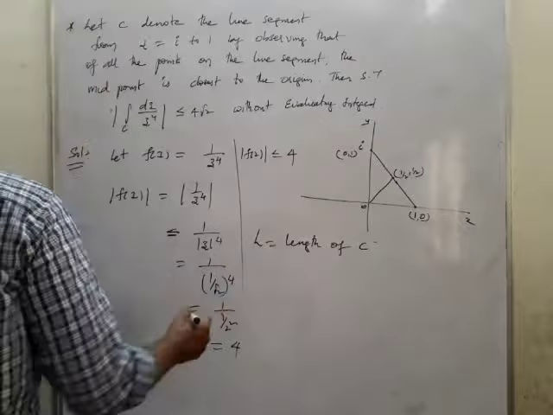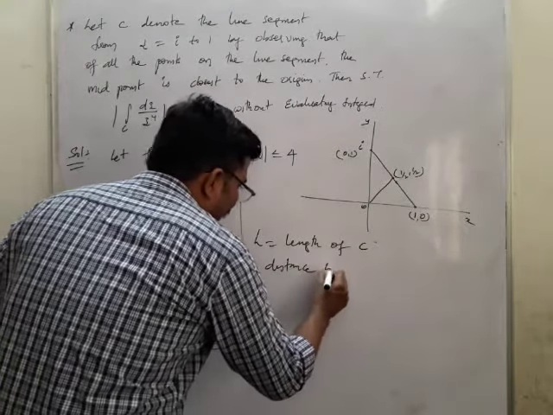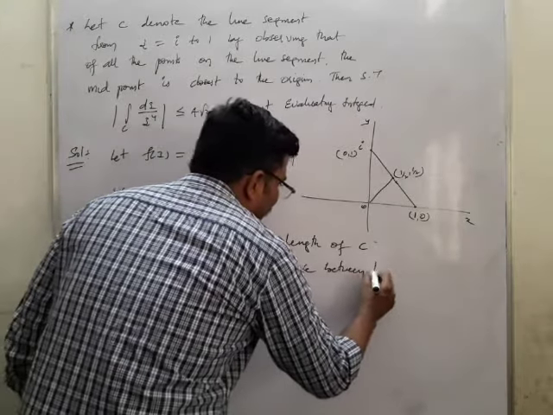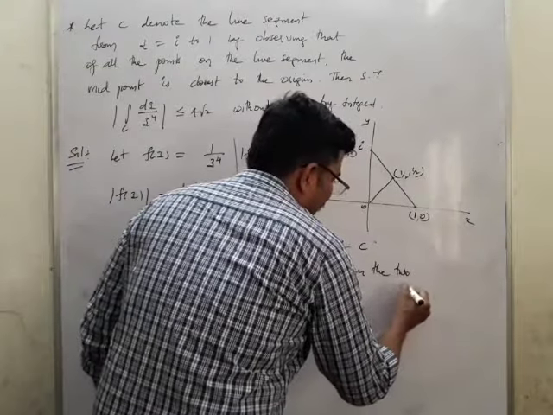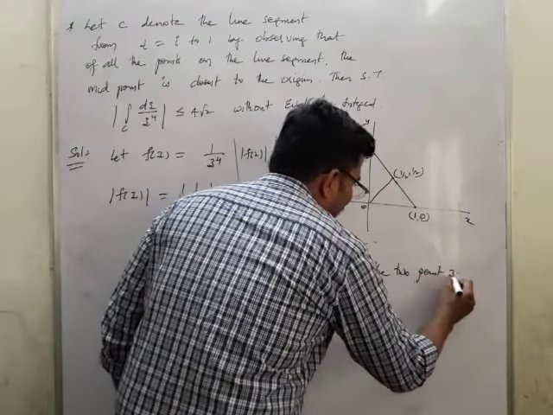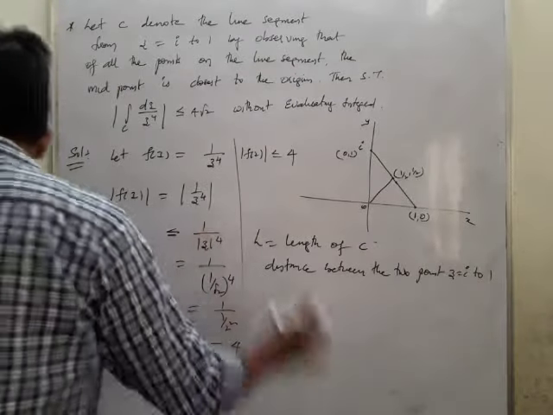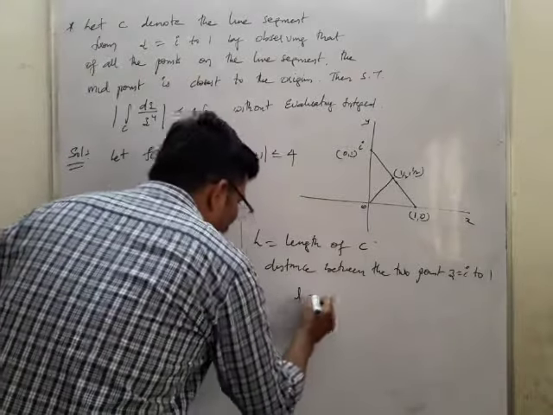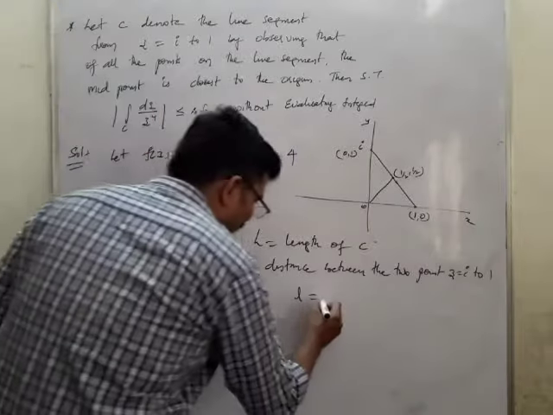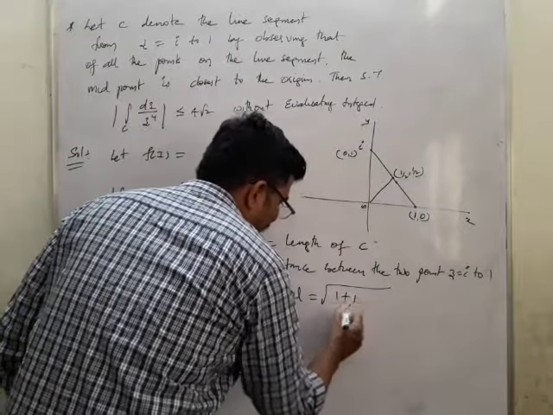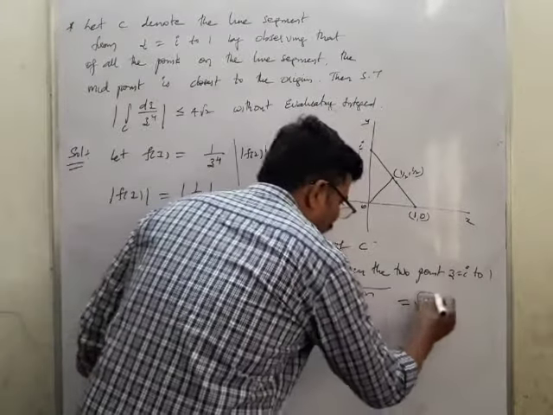So that is nothing but the distance between the 2 points, that is z equal to i and 1. That is the distance I should find out now. So therefore L is equal to the distance between them: under root of i squared, which is nothing but 1 plus 1, each squared. You will be getting root 2.